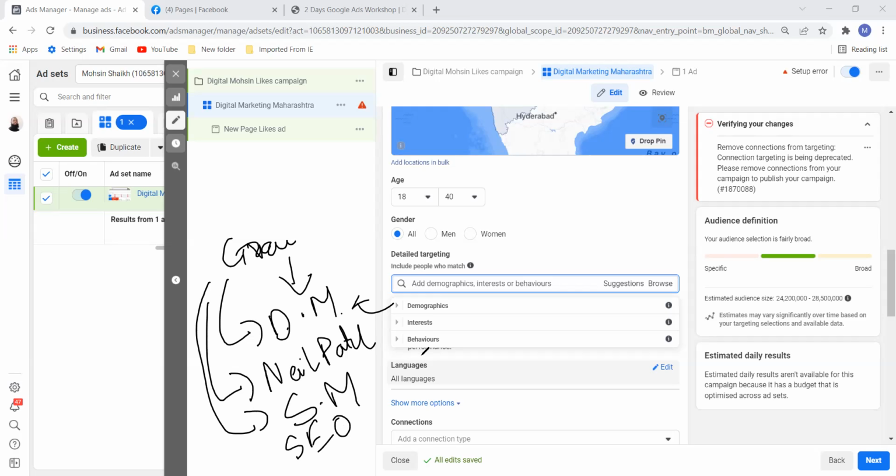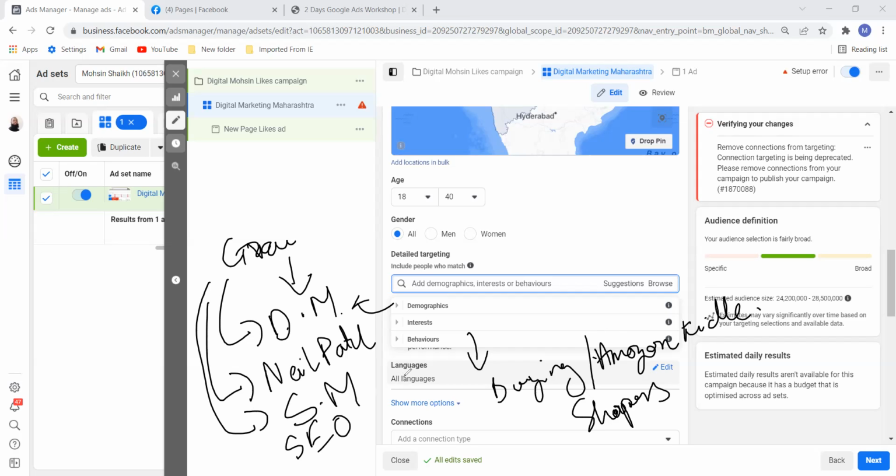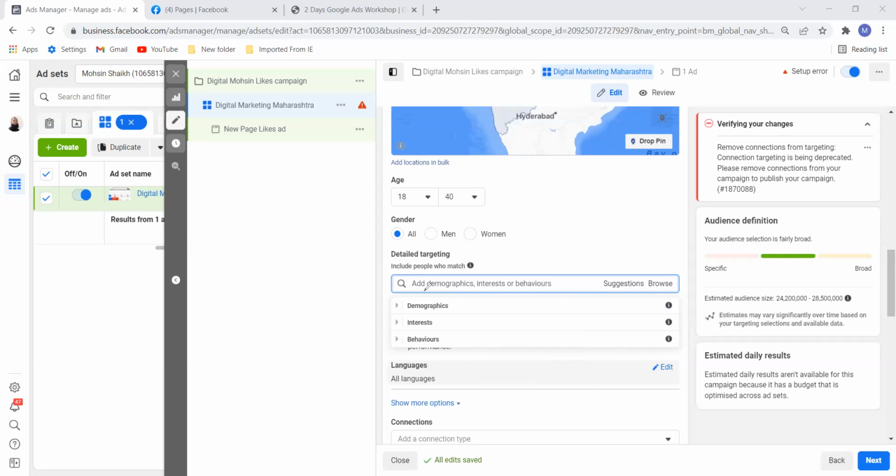All right, so this is how. And then behavior. In behavior, are they frequently buying products? Do they have, for example, Amazon Kindle on their mobile phone, or are they shoppers? That we will study in behavior. So let us go and study demographics and what all options are there and how powerful it is.